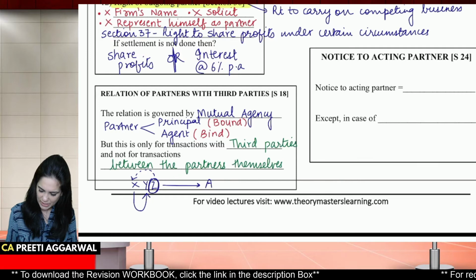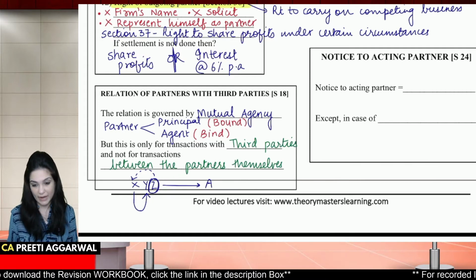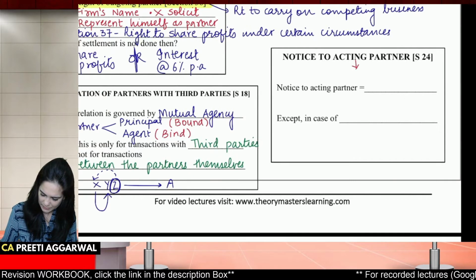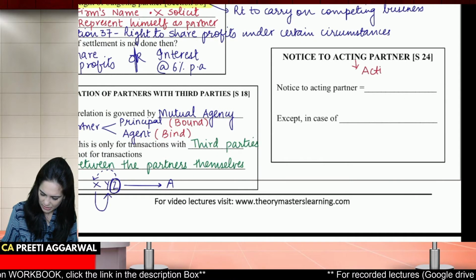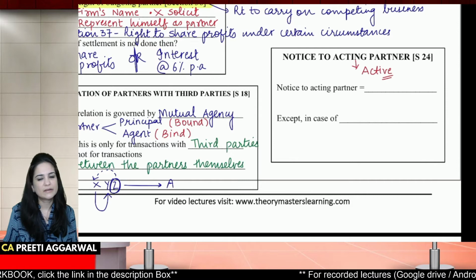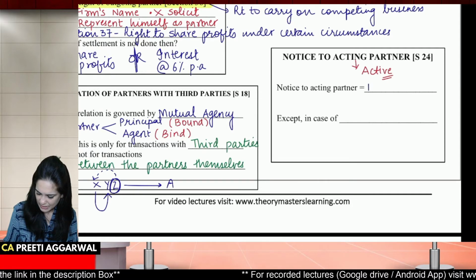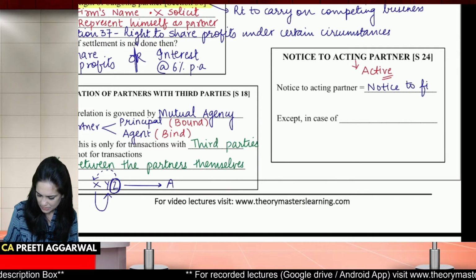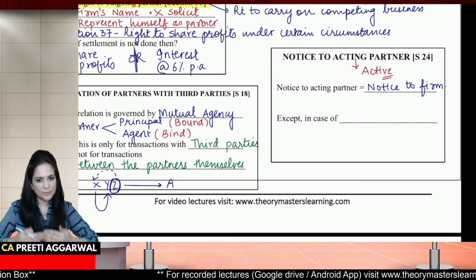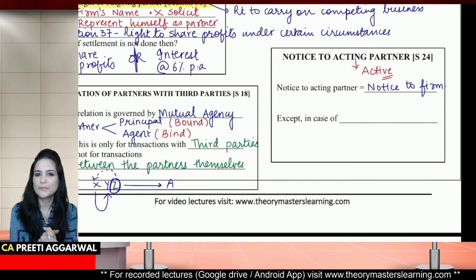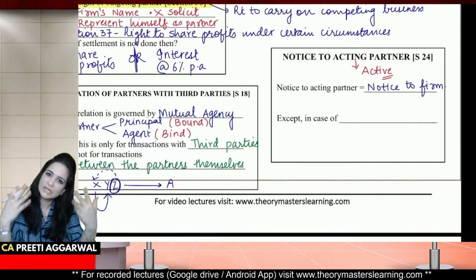Students, next we have notice to acting partner. Now, who is an acting partner? Acting means he is an active partner. So notice to acting partner is like notice to firm. Means if you communicate something to an active partner, it is as if you have communicated that to the firm, to the other partners.